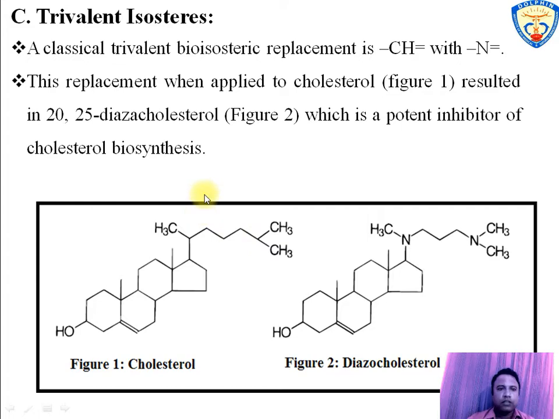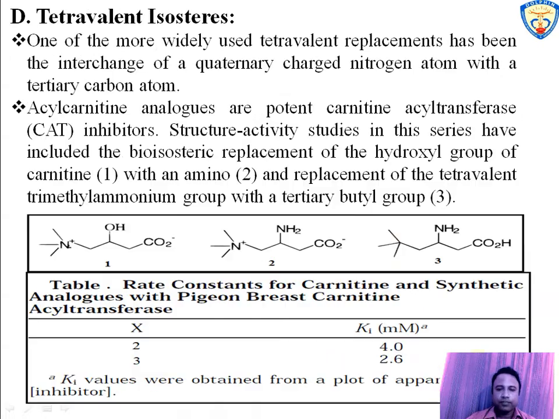The next is trivalent isosteres. In trivalent isosteres, replacement is CH double bond with N double bond. This replacement is found in cholesterol, resulting in 20,25-diazacholesterol, which is a potent inhibitor of cholesterol biosynthesis. The next is tetravalent isosteres.